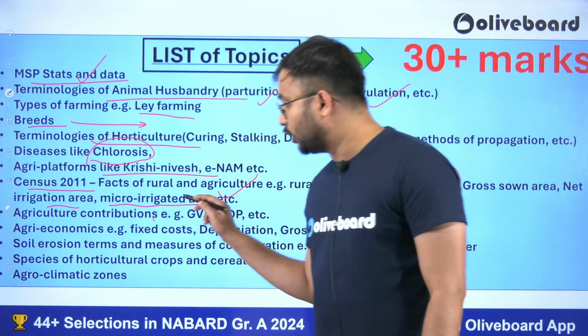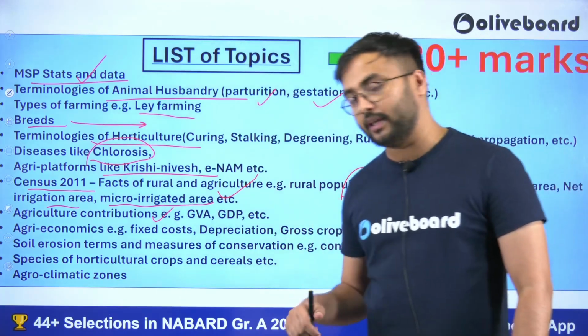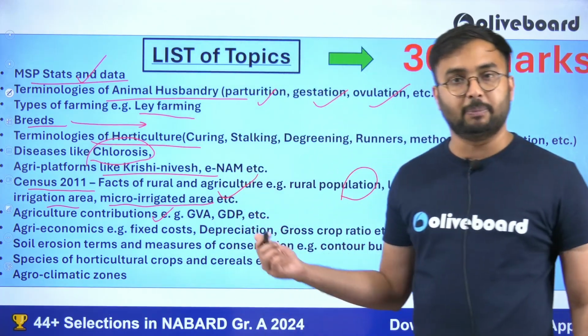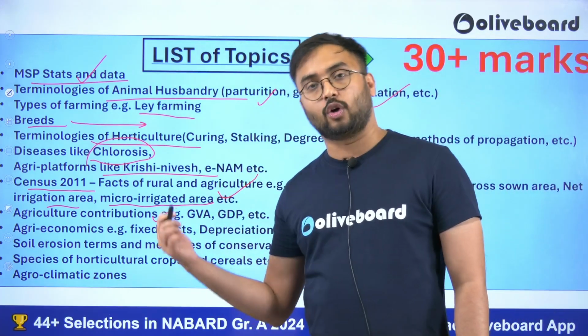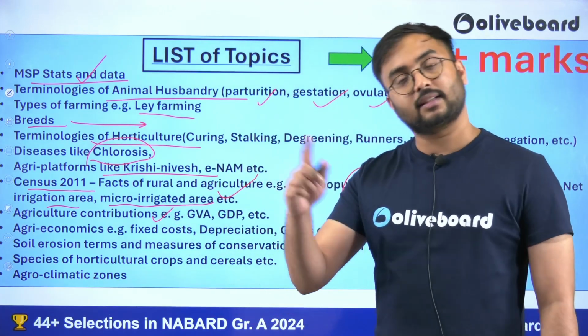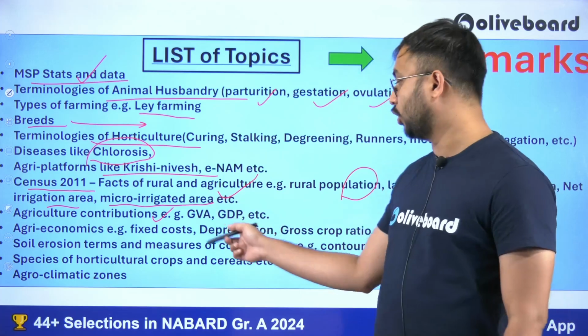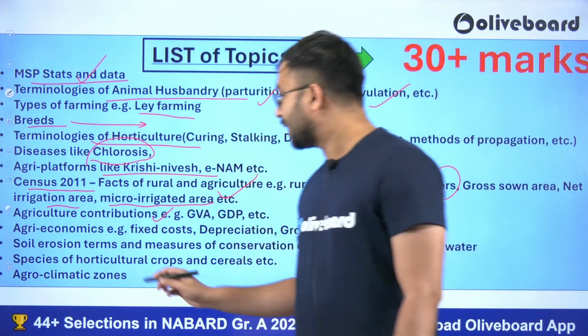Then agricultural contribution: how much agriculture contributes today, in 2024, to GVA and GDP, how much agriculture and the allied sector contribute, and how much the livestock sector contributes. You should have this data with you.